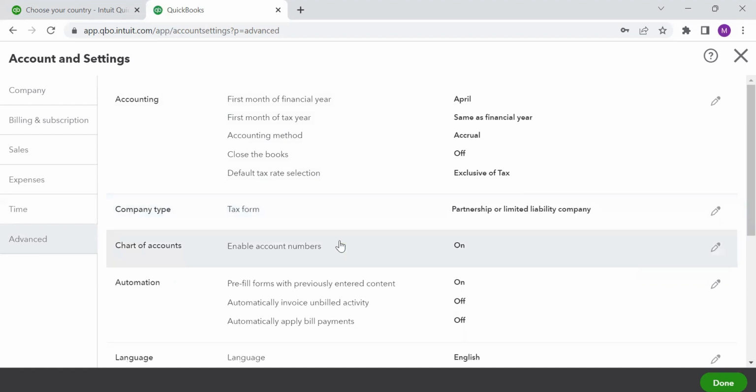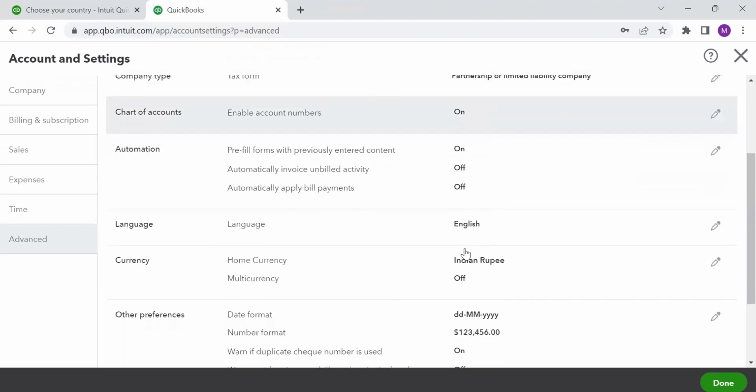Enable account numbers. Now, every ledger which you're going to create in QuickBooks, and there are certain ledgers which are going to be pre-created for you, these are known as chart of accounts. Every chart of accounts should have some kind of account number so that it is easier for you to recognize. So I'm going to keep this option on.